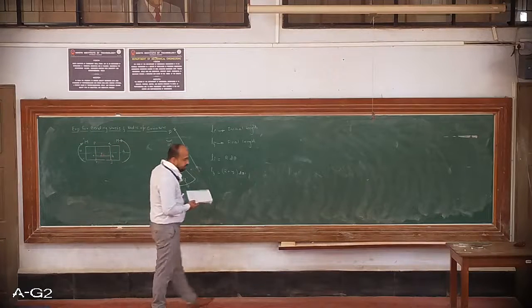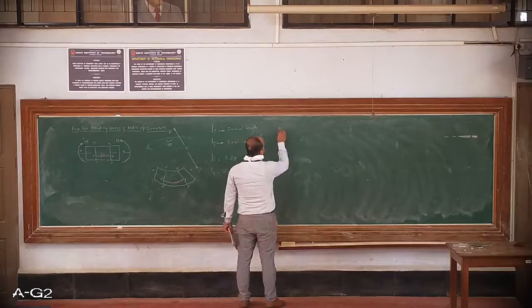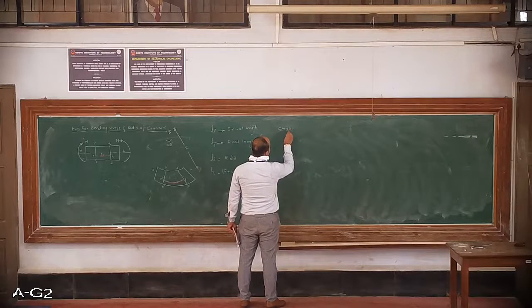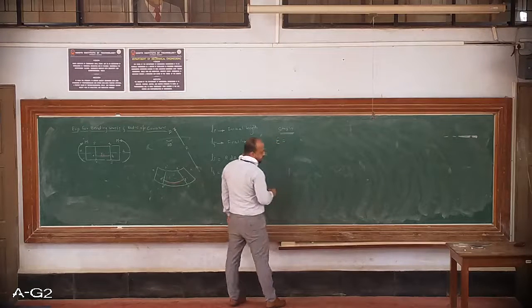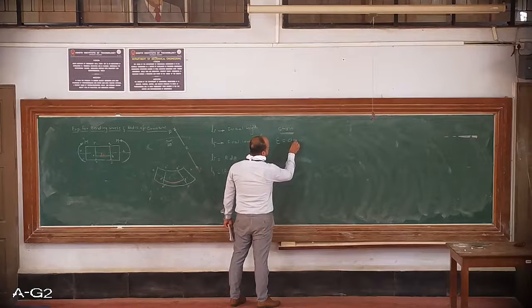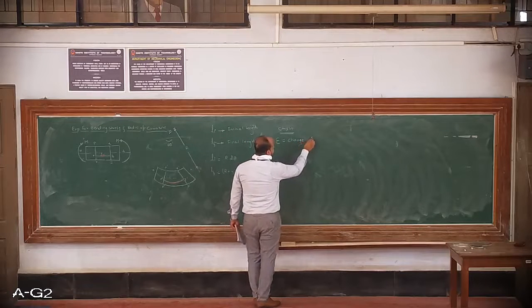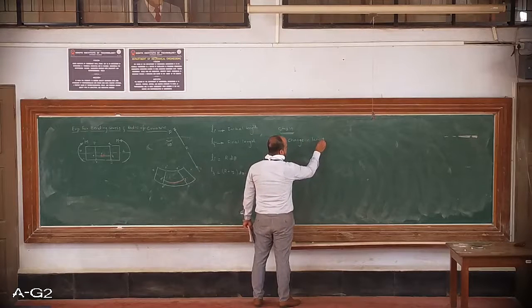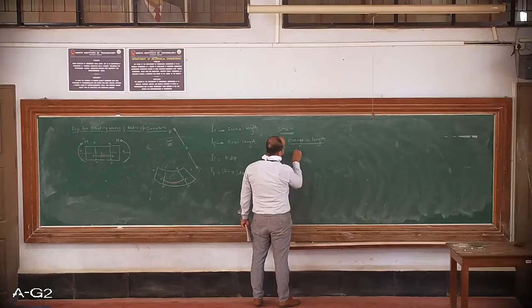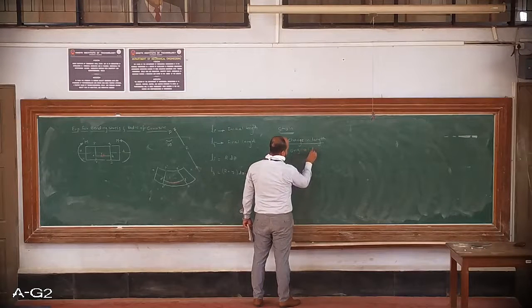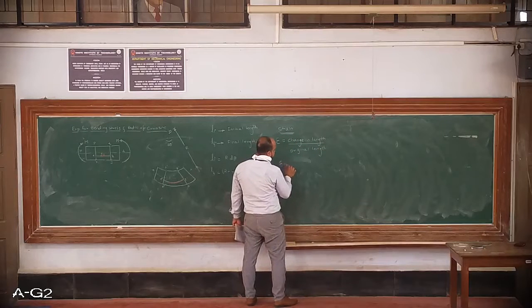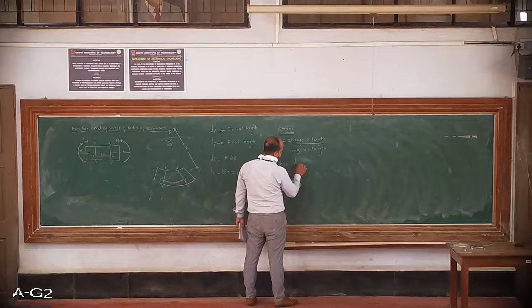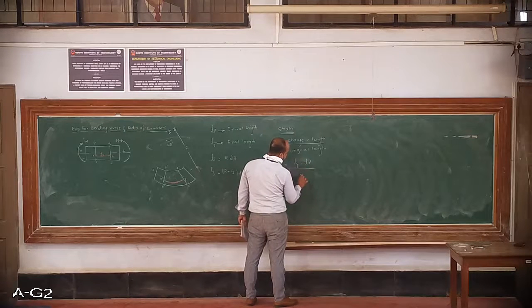Okay. Next, strain in a fiber, epsilon. How do you calculate strain? That is change in length divided by original length. What is the change? Change is final length minus initial length, divided by original or initial length.